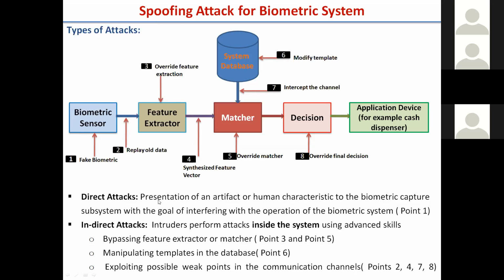All the attacks from 0 to 8 are indirect attacks, as I listed here: replaying old data after the biometric sensor, overriding the feature structure with your own, overriding the match decision, and modifying the stored template. These are all indirect attacks, and one is the direct attack.